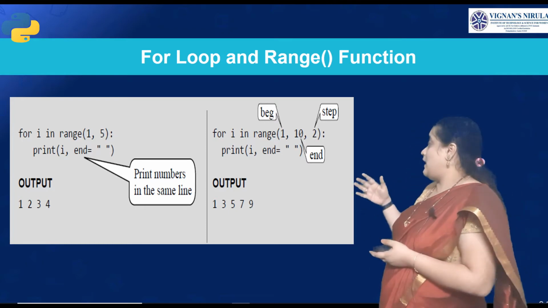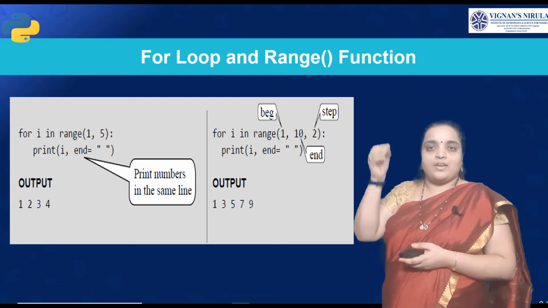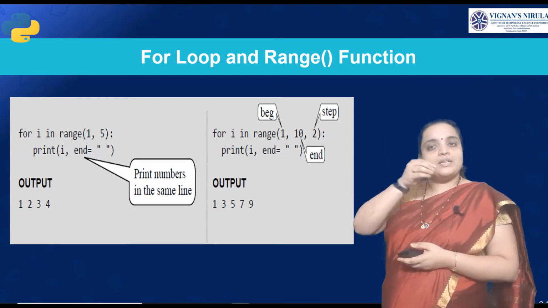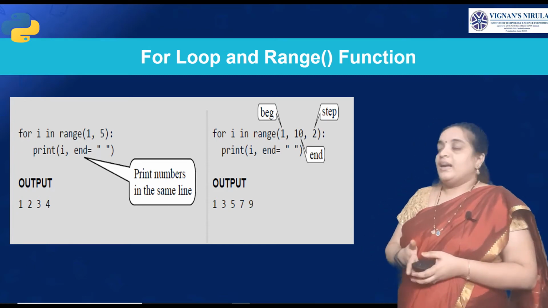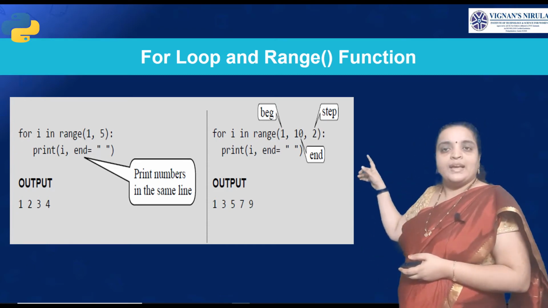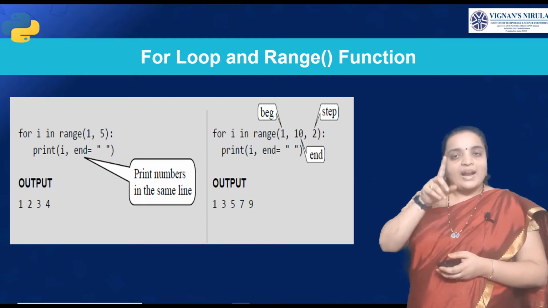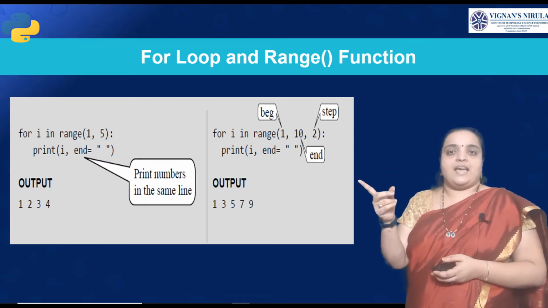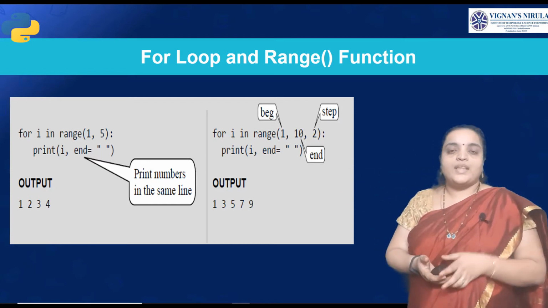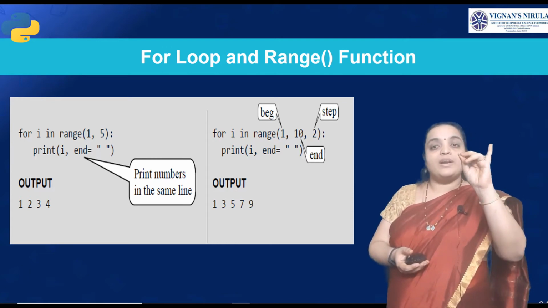If you want to print the numbers on the same line, we specify the end here. End, and we are giving a space there. So it is printed on the same line. Is that clear? So see here, for I in range, we are giving 1 as the beginning. The beginning index is 1, the ending index is 10 and the step count is 2. Then the beginning index is 1, then the step count is 2.